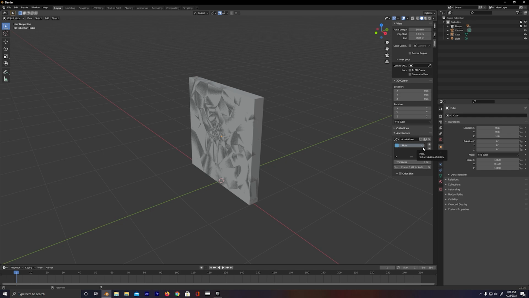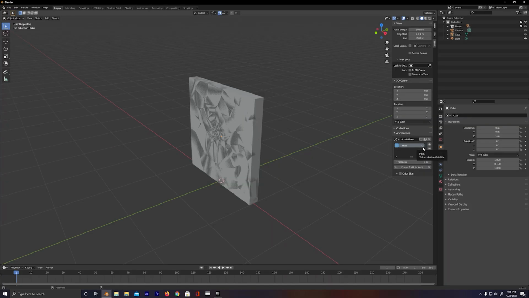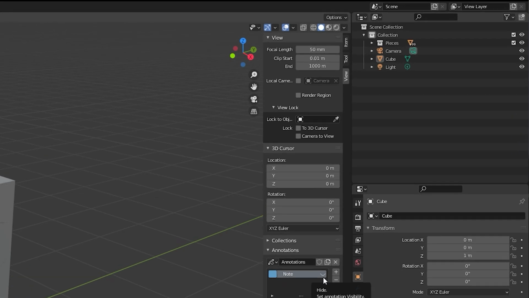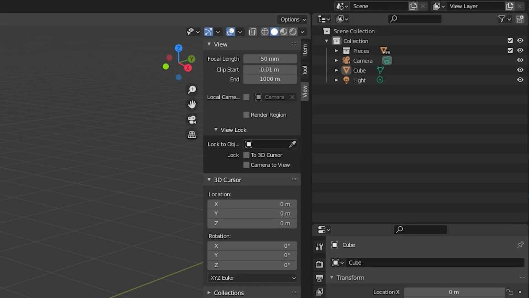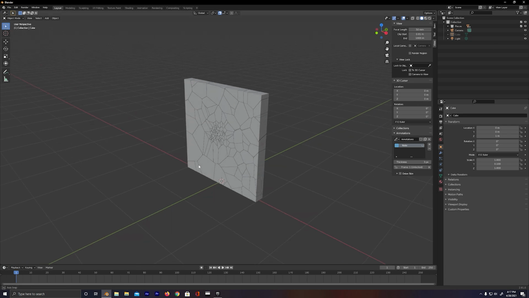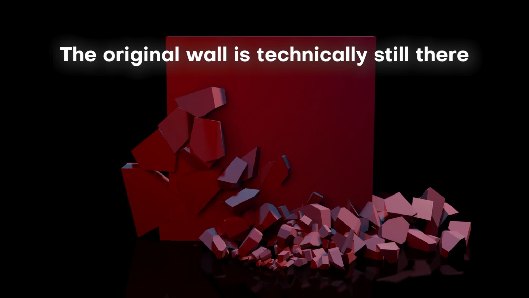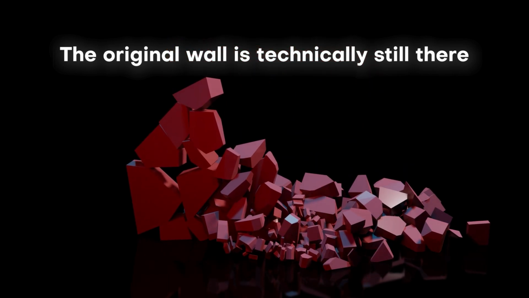Now it's looking a lot better, but this wall still is super fuzzy, and that's because we have the pieces on top of the original wall that we had. It's kind of getting rendered on top of each other, so it's looking all kinds of funky. You can look here in the right hand corner, that original cube that we started off with is going to be there. You can just click on this little eyeball icon and that makes it disappear. Now, one thing to note though, once we click render, it is still going to show up, but I'm going to teach you how to get rid of that using the visibility properties in a second.